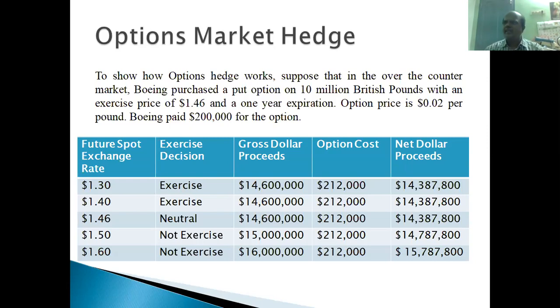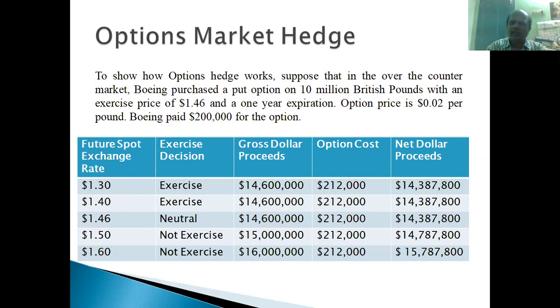So what happens here? In the option contract, the amount to be received is $1.46 per pound. In the spot market, the amount to be received is $1.60 per pound. So they will not be executing this contract. The exercise decision is not to exercise. They will go for the spot market, giving 10 million pounds there.